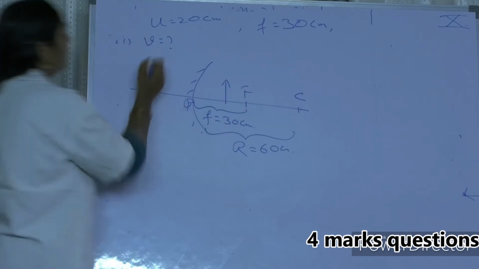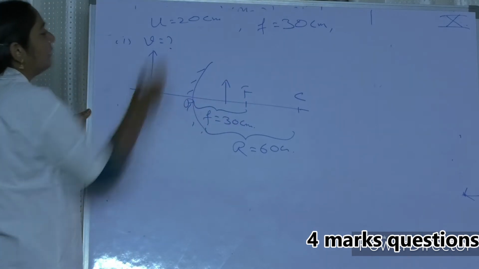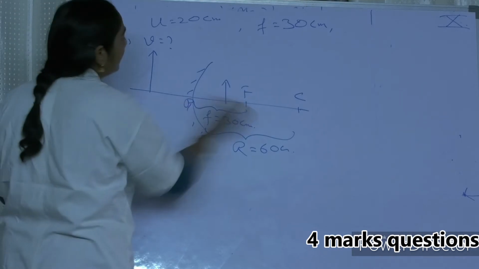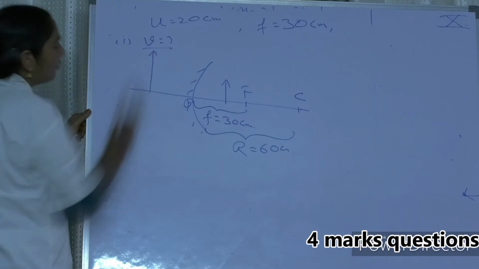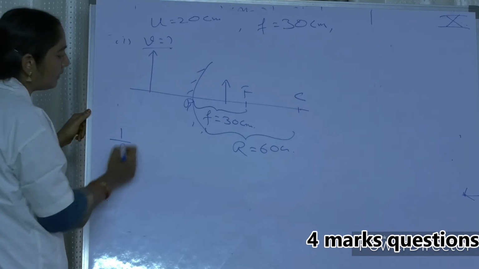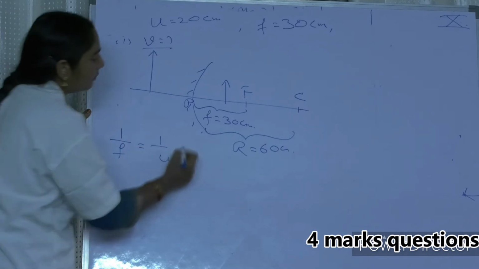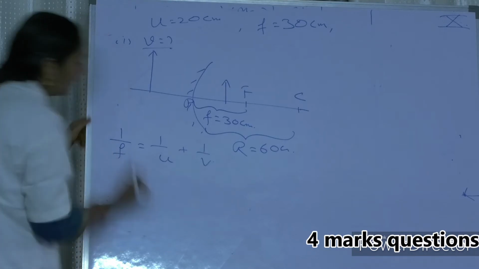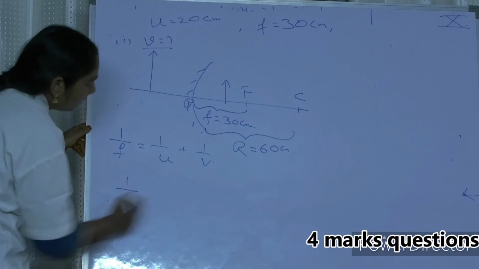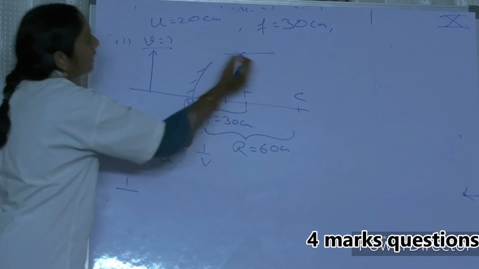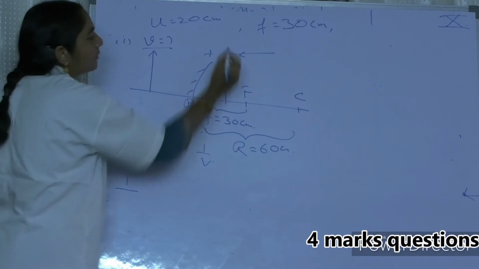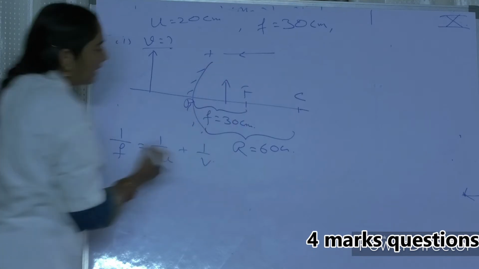If it is here, a virtual image is formed between P and F. Now you are asked to find V. Let us use the formula 1 by F is equal to 1 by U plus 1 by V. In this case, the direction in which the light is coming is taken as positive. The opposite direction is taken as negative.